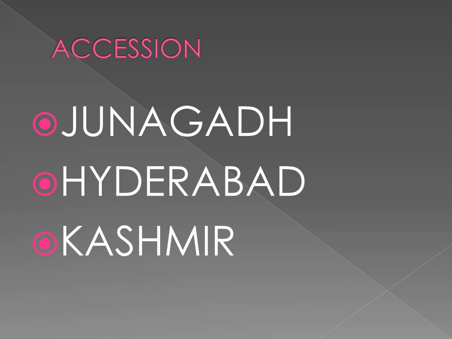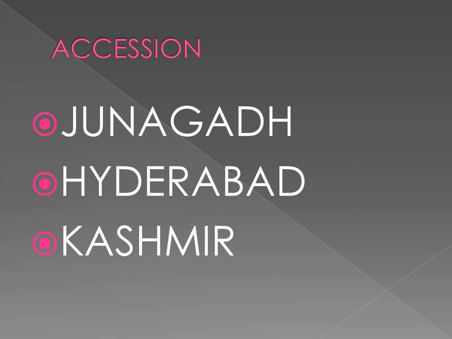Though Kashmir was a bone of contention, to resolve the crisis the Constituent Assembly of India made a special provision through Article 370 to provide a separate constitution to the state along with other provisions. In this way, Kashmir acceded to India.